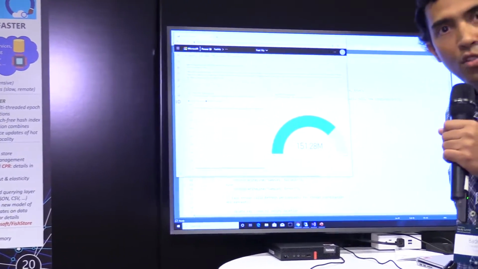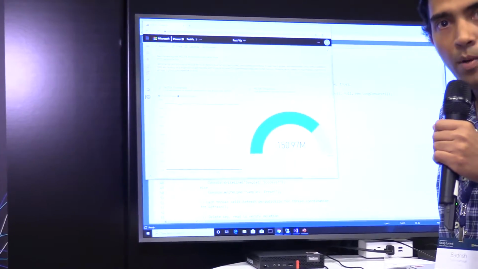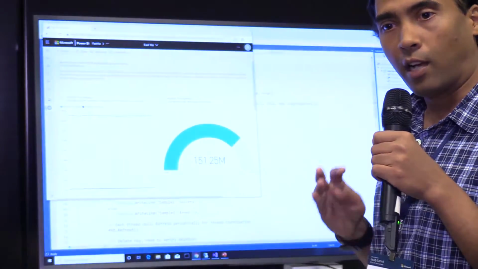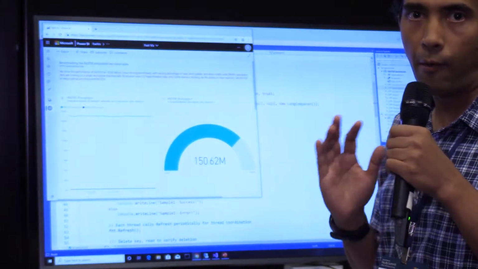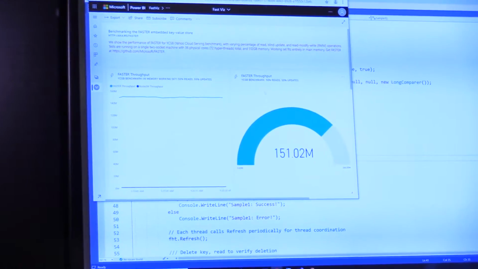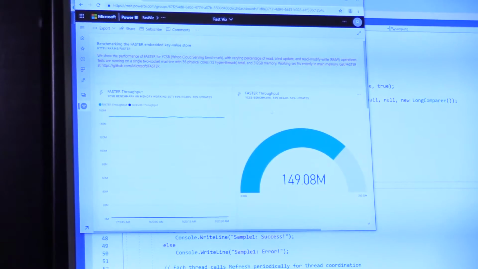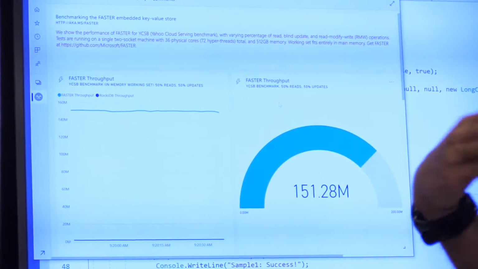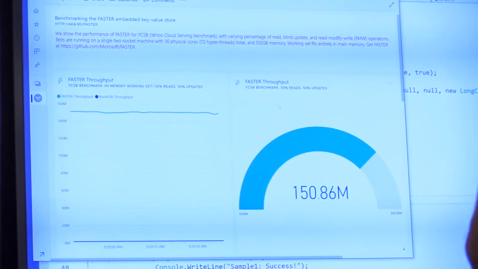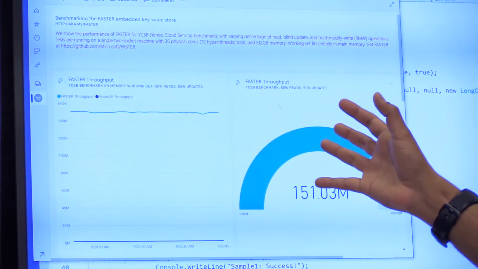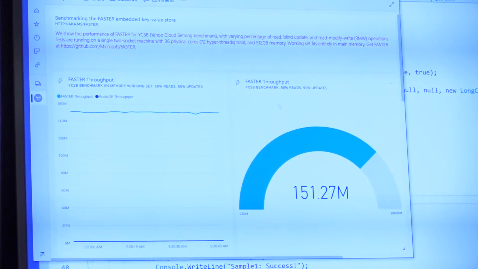In the demo, we are running a popular benchmark called the Yahoo Cloud Serving Benchmark. The characteristic of this benchmark is that it consists of a large number of independent objects between 8 and 100 bytes, and you're performing a mix of reads and writes. In this example, we are running the workload with a 50% mix of reads and writes, and this is being run on a 36-core server machine, and here we are showing the performance of the system. So for this 50% read-write mix, we see that we are able to achieve more than 150 million operations per second on a single machine.